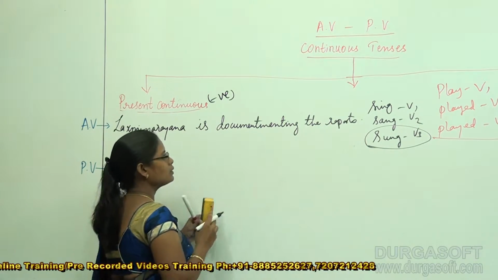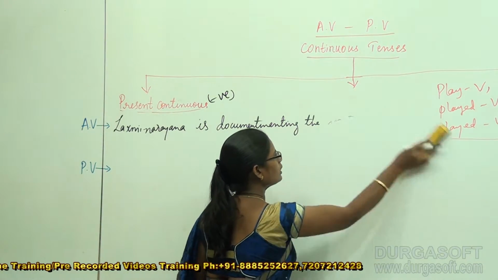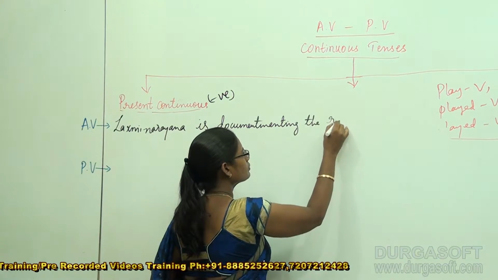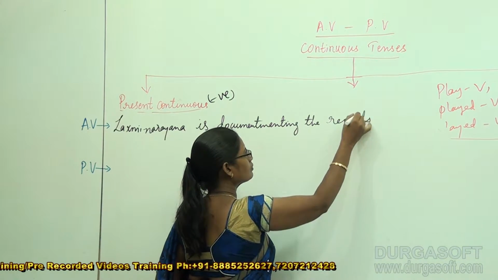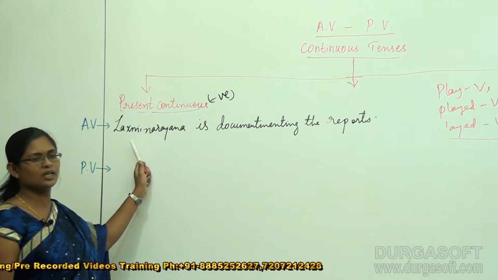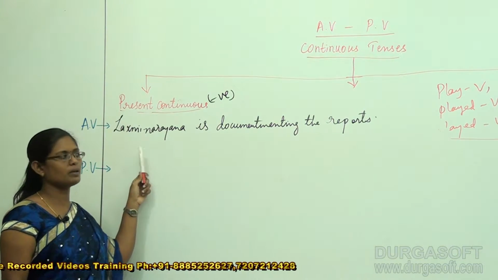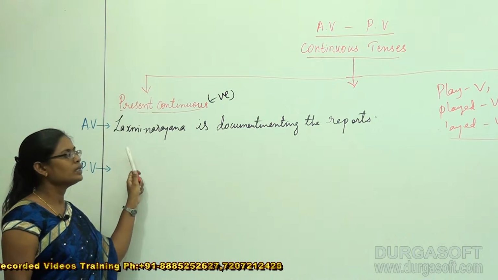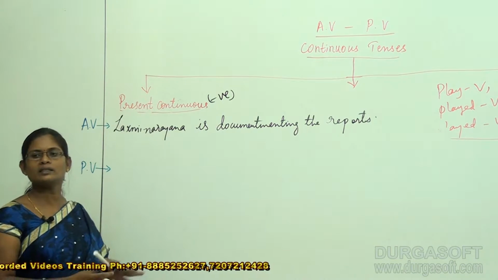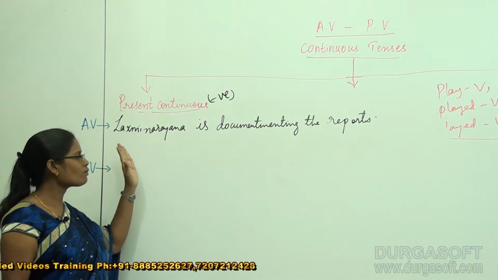This is my sentence. I didn't change anything, I just changed the name. In my previous sentence I used the name Mushahada, but now I used Lakshmi Narayana. This was the exact sentence I used in my previous example.